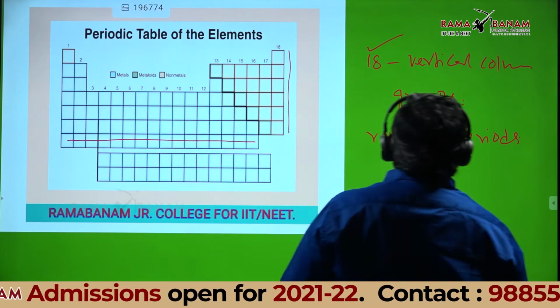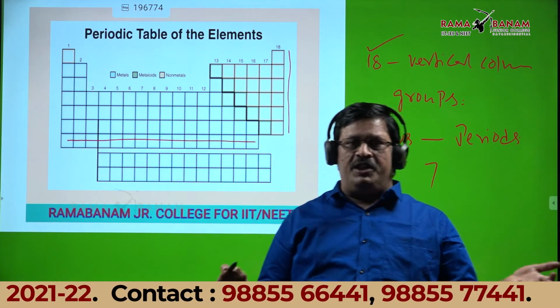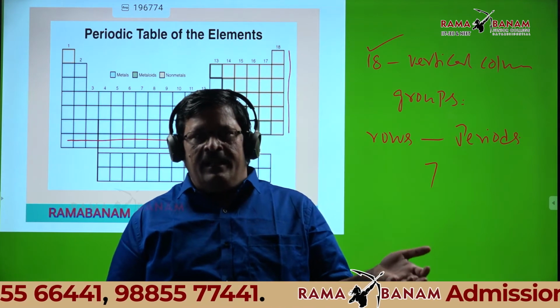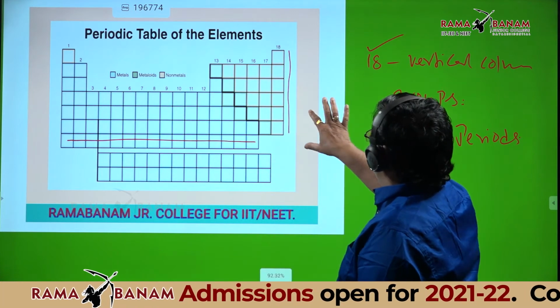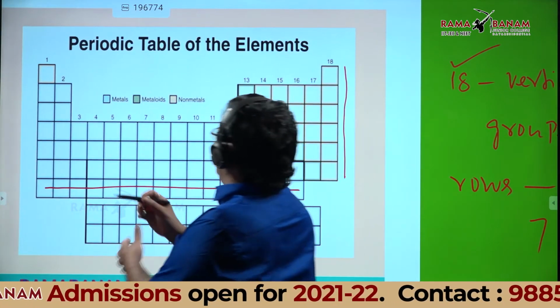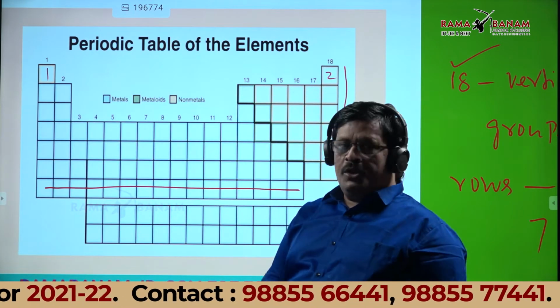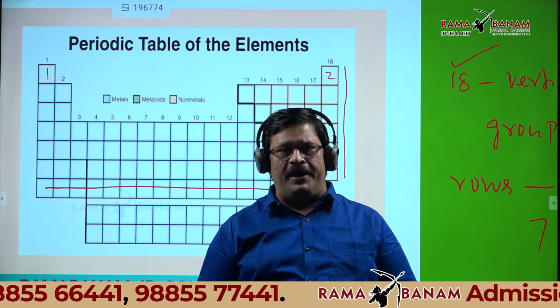Now what next point? How many periods are there? Which is the shortest period? Which is the longest period? That we'll discuss. See on the chart, the first period has only 2 elements, 1 and 2. So there are only 2 elements in the first period of the long form of the periodic table.